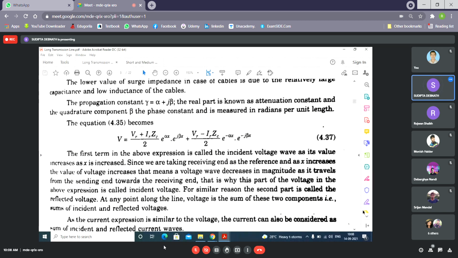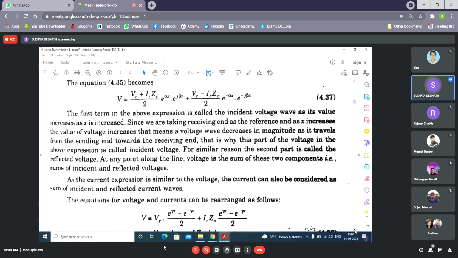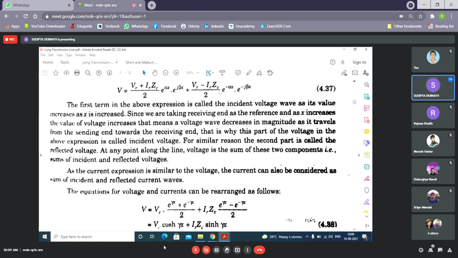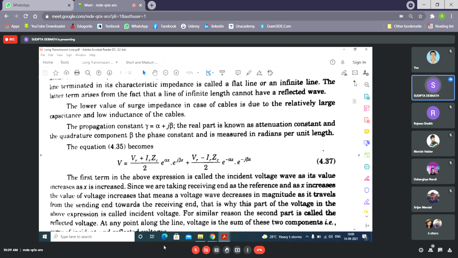Now, the expression for the current will also be the same. See, this expression is written in a different form. That means e to the power gamma x, actually it has been written from here.